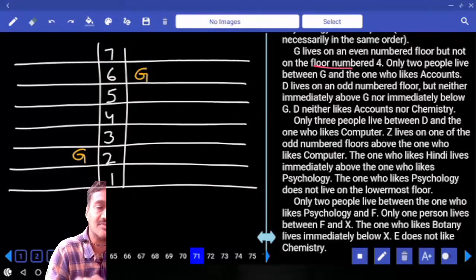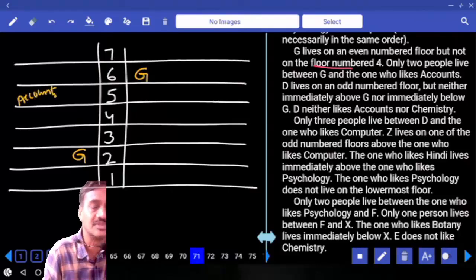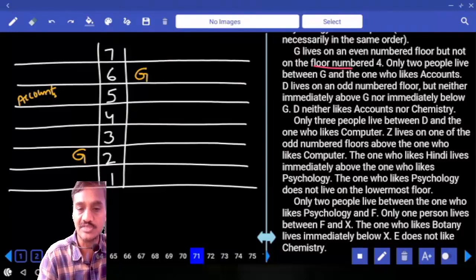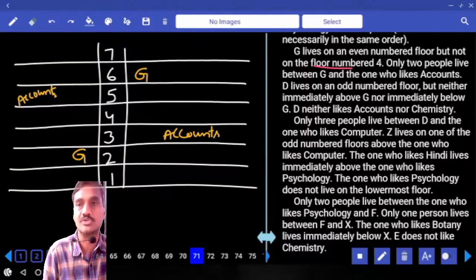And next one, only 2 people live between G and the one who likes accounts. Now between G and the one who likes accounts there must be exactly 2, and the one who likes accounts must be on the 5th floor. In this one, between G and the one who likes accounts there must be exactly 2, so the one who likes accounts must be on the 3rd floor.